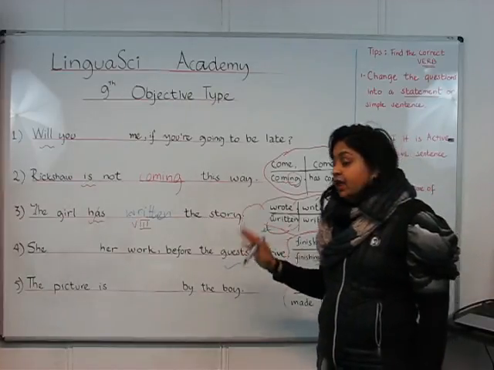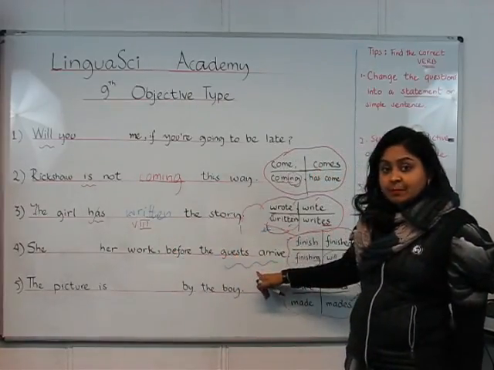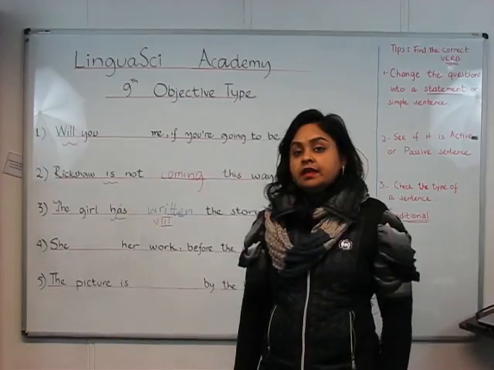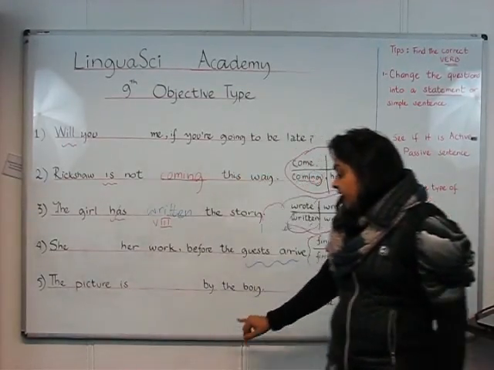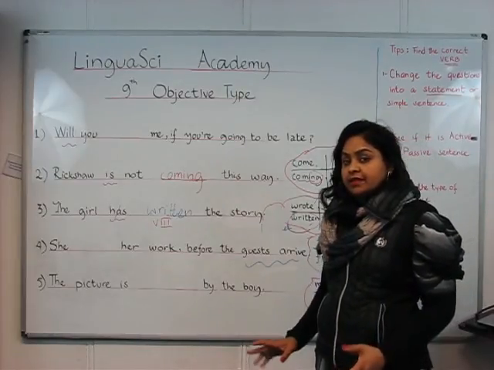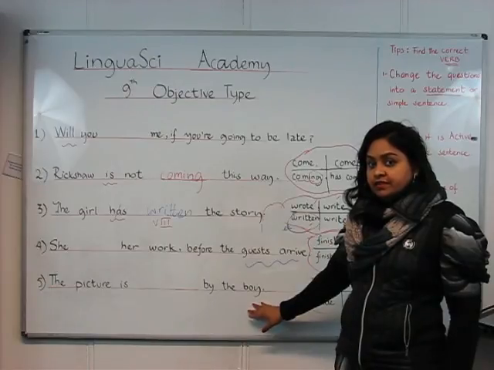So remember, in the conditional sentence, if one part is in present simple, the other part is going to be future simple. Yeah, and the final example is the picture is dash by the boy. Now again, it is always good to stop and think what kind of sentence that is. This one is a passive voice sentence, right?